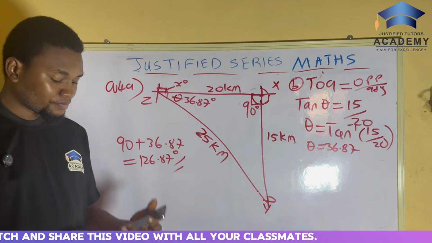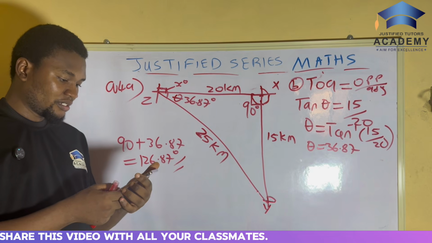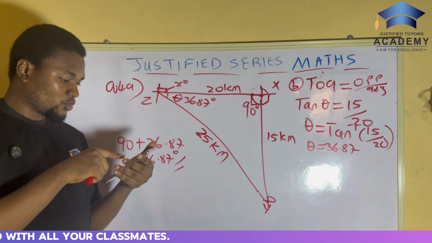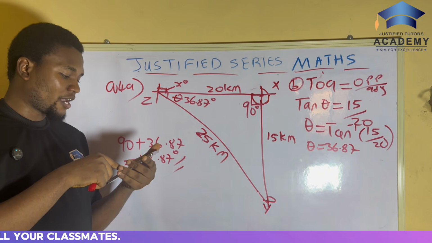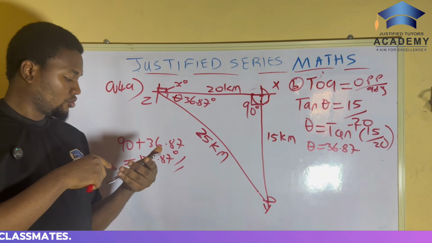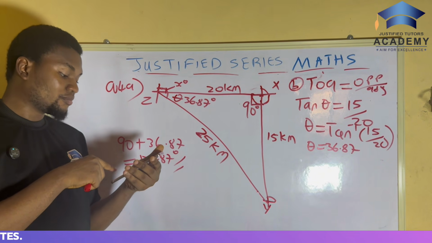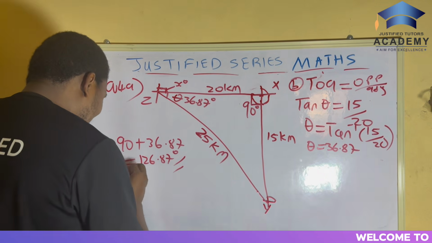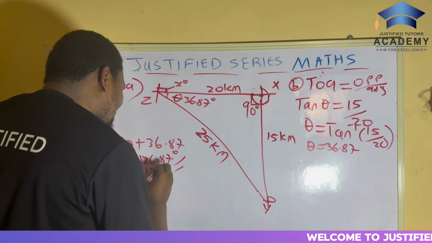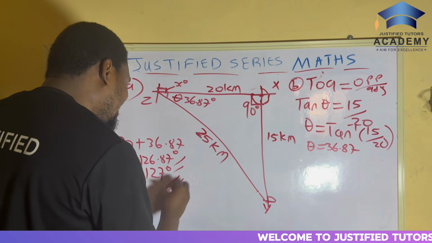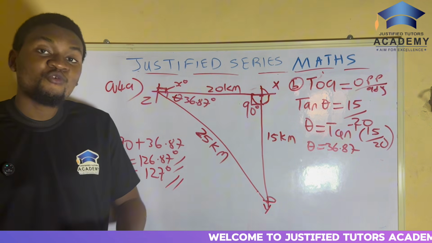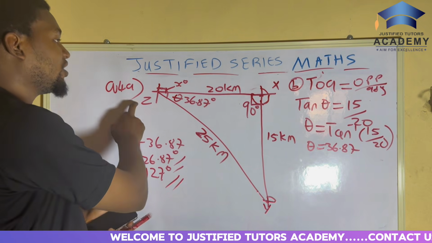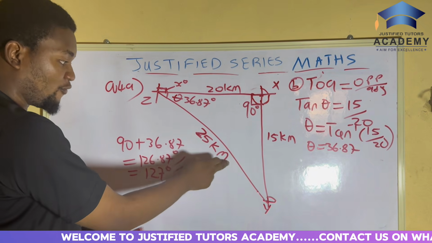So that's the answer. Come in, let me cross check. Let me see the answer, because this is a question from the 2021 WAEC past question. Okay, sorry. They said to the nearest degree. You guys approximate. Nearest degree, you have to approximate. So that's why it's 127 degrees. So yeah, that's it on question number 4. This is the answer for 4A. This is the answer for 4B.